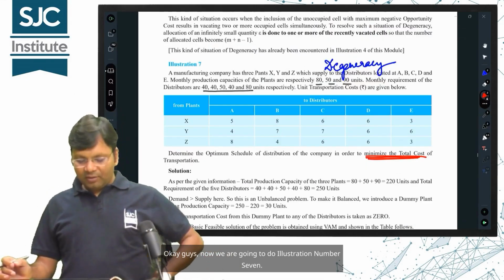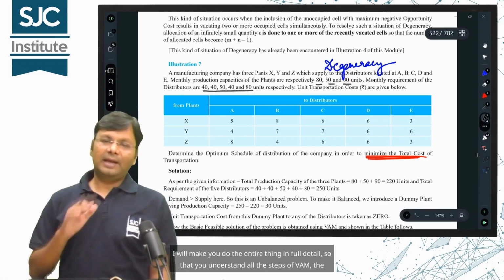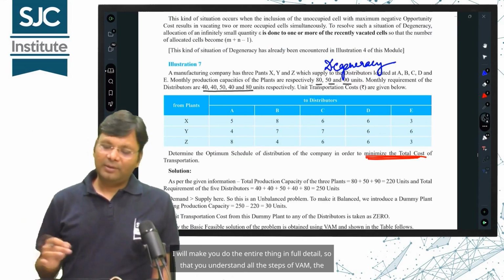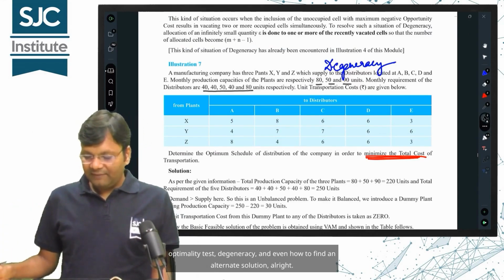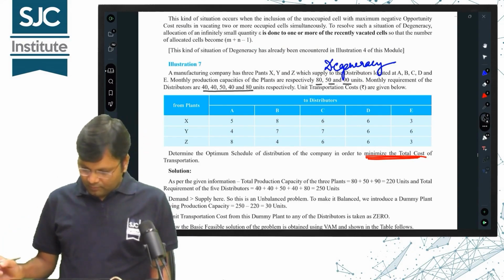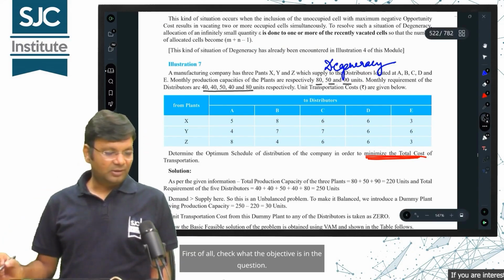Okay guys, now we are going to do illustration number 7. I will make you do the entire thing in full detail so that you understand all the steps of VAM, the optimality test, degeneracy, and even how to find an alternate solution, alright. So let's start. First of all, check what the objective is in the question.